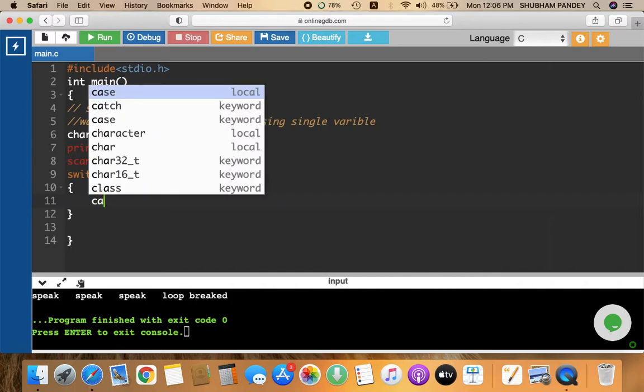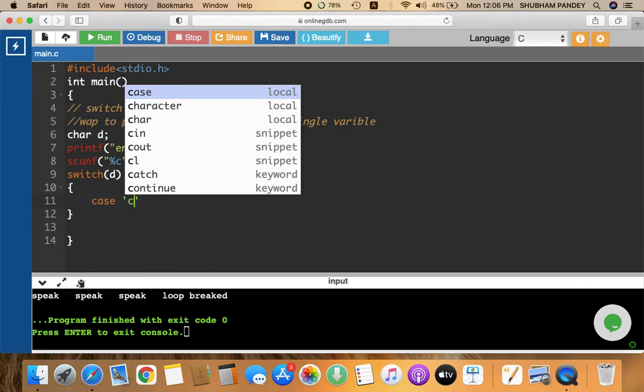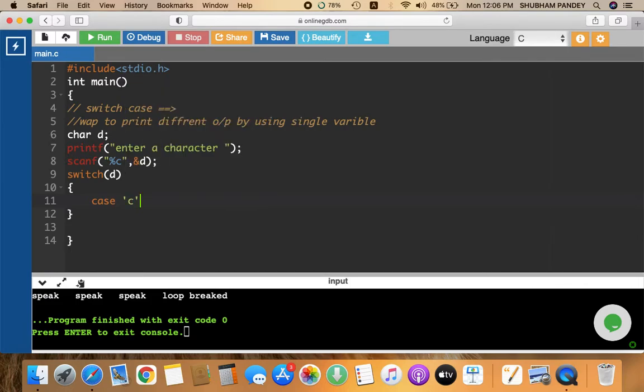Now I mention different cases, like case if the user presses the C character. You know that when I have to mention a character, I mention it in single inverted commas. Now it may happen you take an integer value also. If you have declared an integer data type, then you can write simply 1. But if you write 1 plus 1, then this is not valid in Turbo C. So you have to write only the specific value, not any condition.